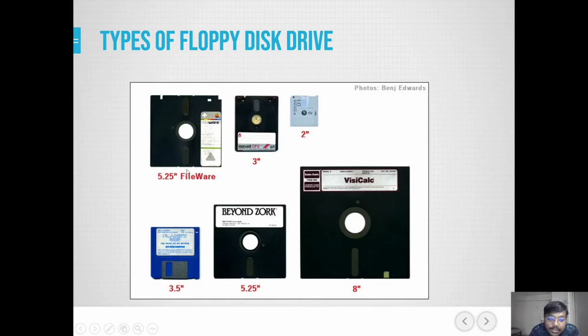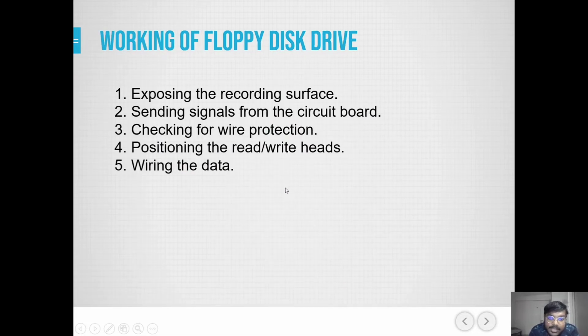These are some images of the floppy disk. This is a 5.25 inch floppy, with 3 inches, 2 inches, 3.5 inches, 5.25 inches again, and this is the largest, 8 inches.